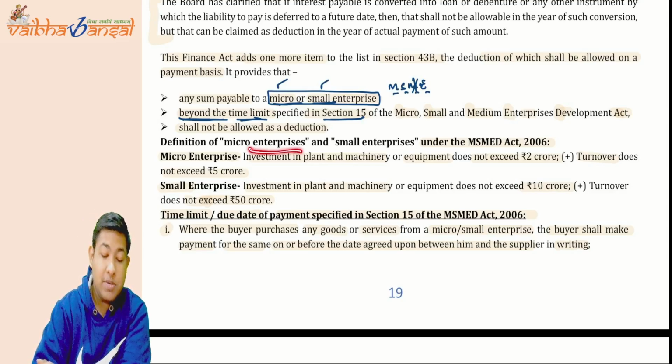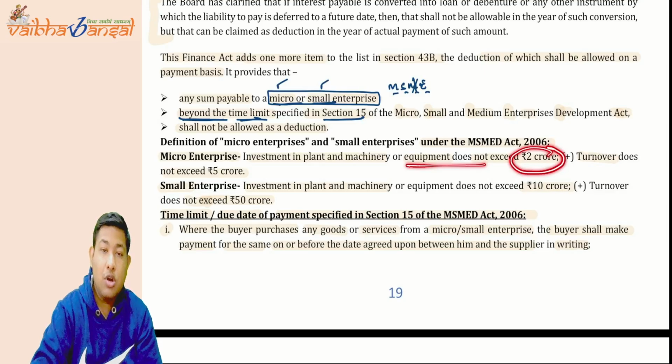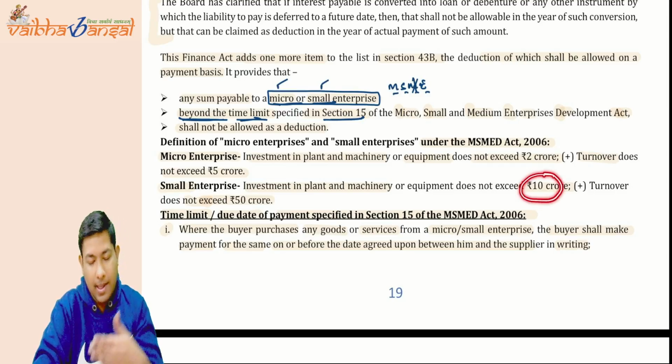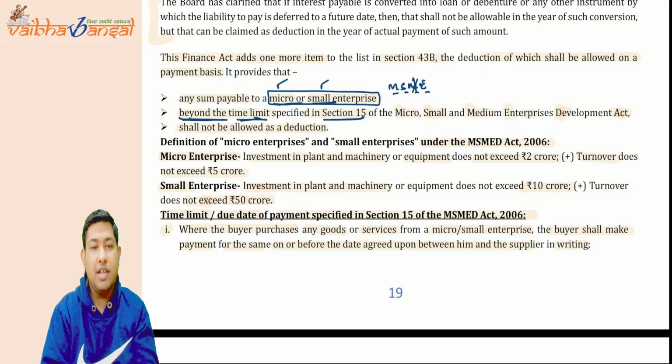Now what is a micro enterprise or a small enterprise? For micro enterprises, investment not exceeding 2 crore or turnover not exceeding 5 crore makes it a micro enterprise. For small enterprises, the investment is not more than 10 crore, or the turnover is not more than 50 crore, then it is a small enterprise.